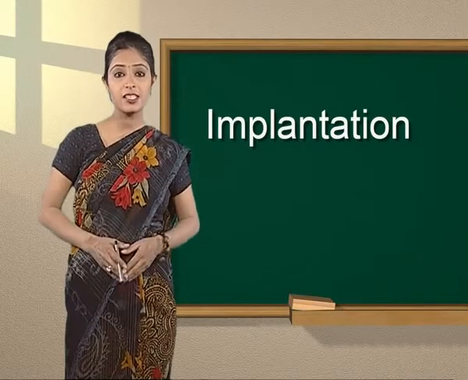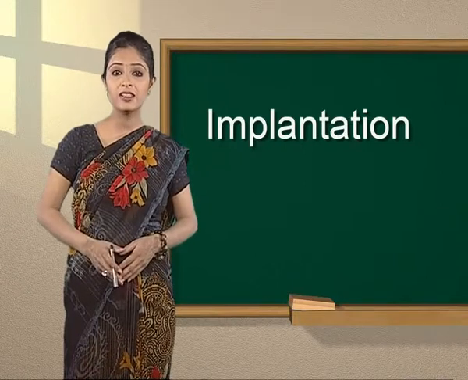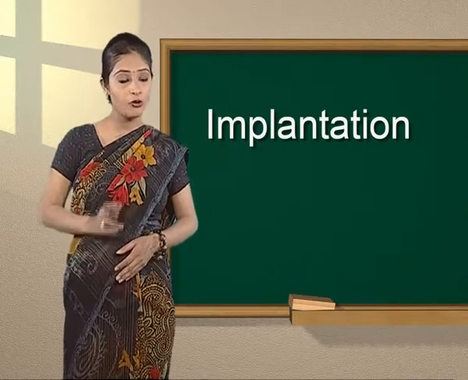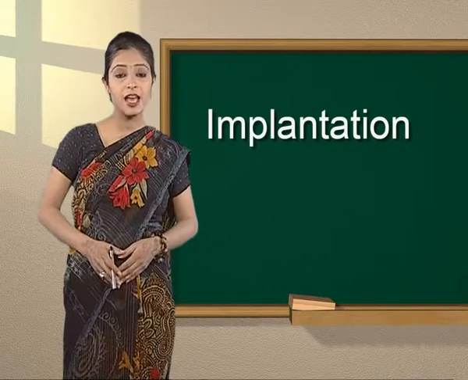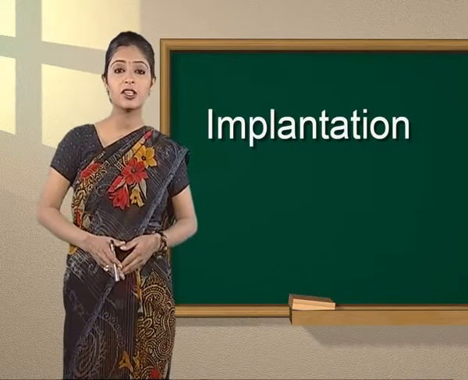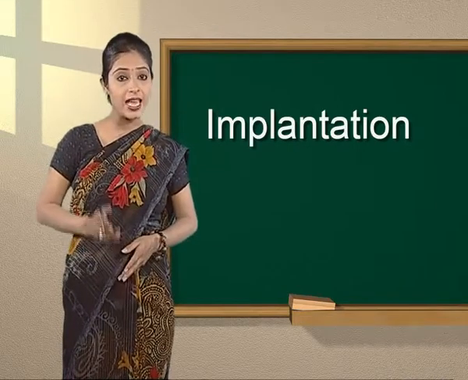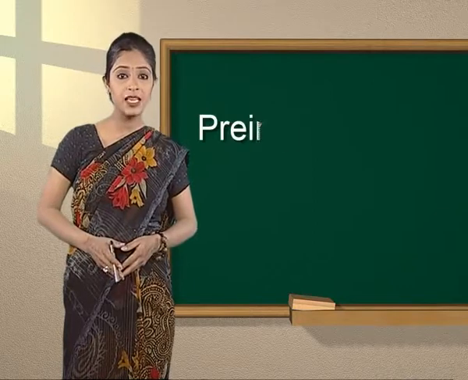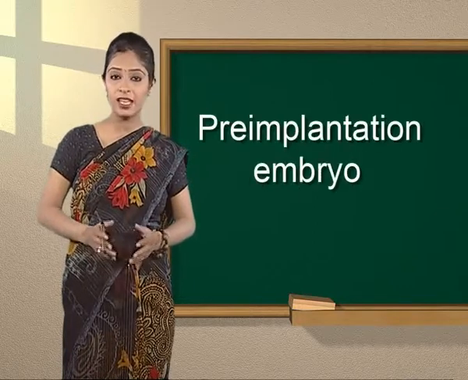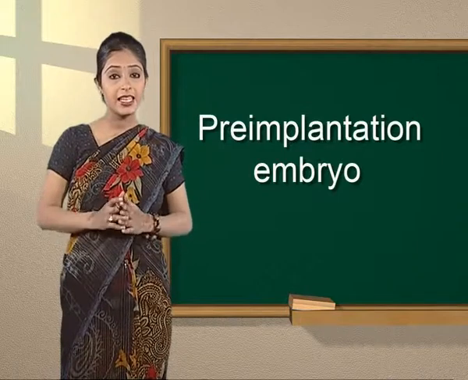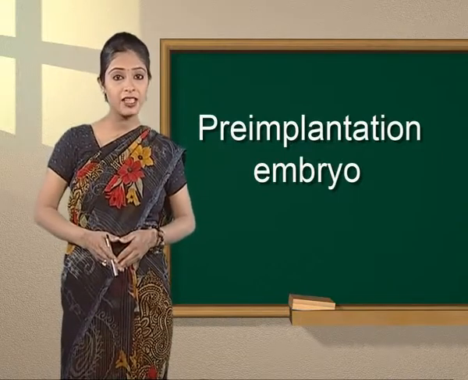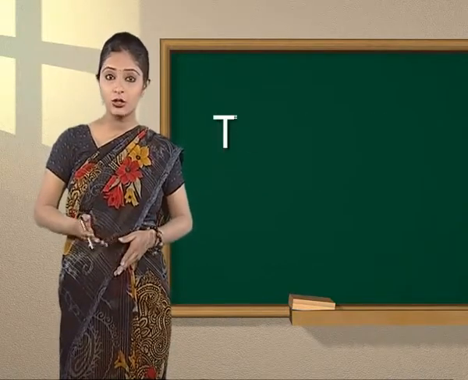The blastocyst remains free within the uterine cavity for 2 to 4 days before it attaches to the uterine wall. इस स्टेज पे इसको प्री-implantation embryo भी कहते हैं. Each cell of the pre-implantation embryo is totipotent.